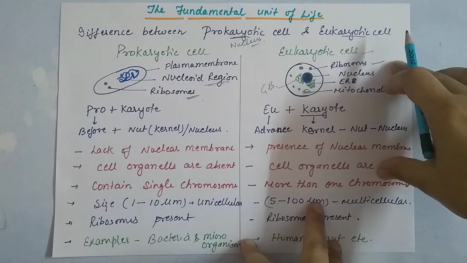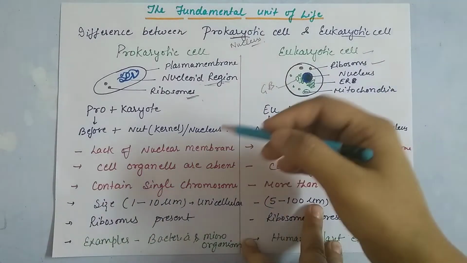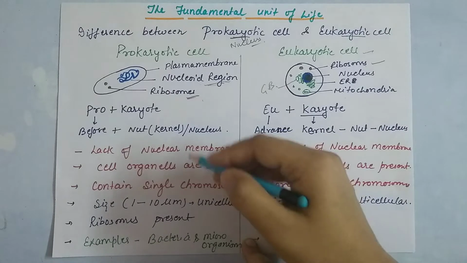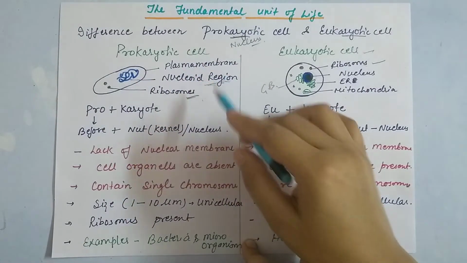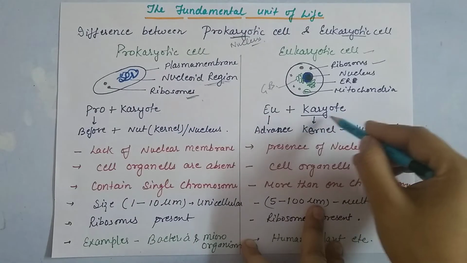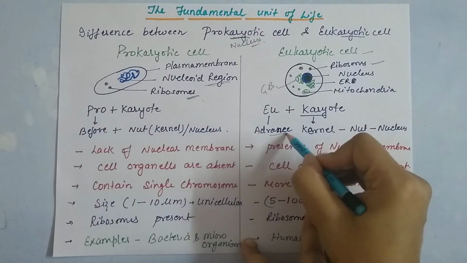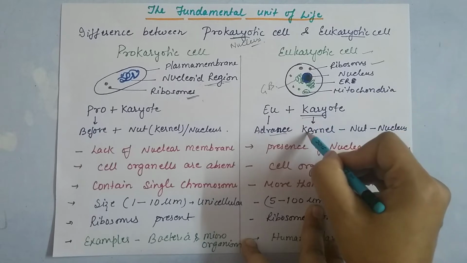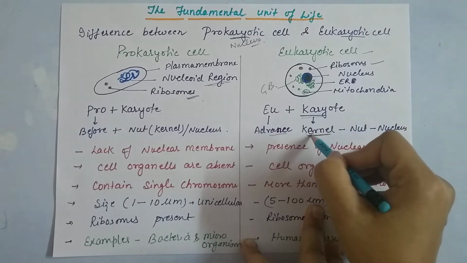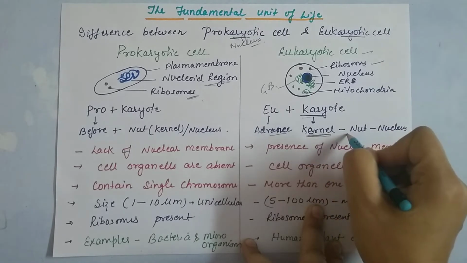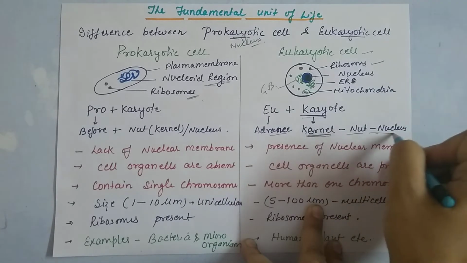So let's see more differences. First of all, the terms prokaryote and eukaryote. Eu means advanced and karyote means kernel. We already studied the nucleus, a term taken from the kernel, the nut, and that is called nucleus.